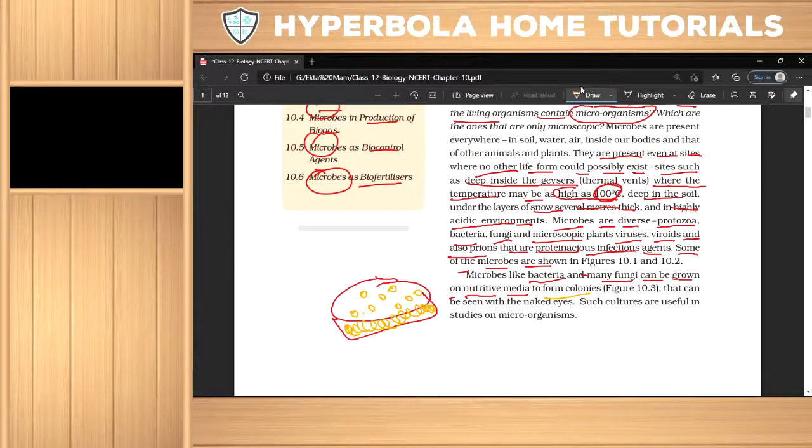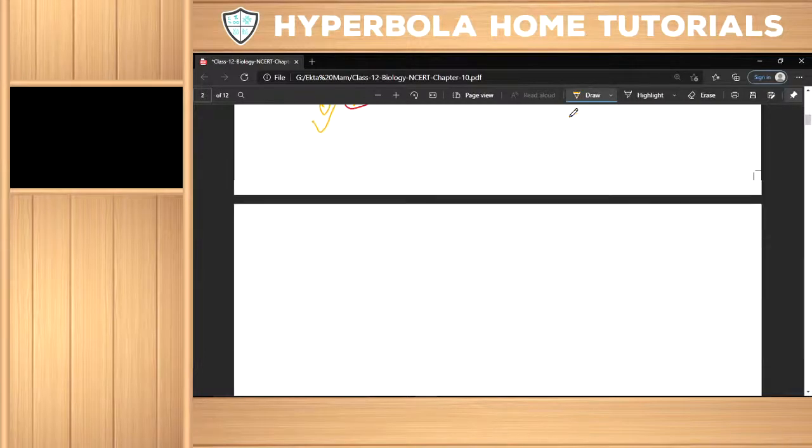Because food is present, the bacteria colonize, take the food and reproduce, and many colonies form. They can be seen with the naked eye. Such cultures are useful in the study of microorganisms.